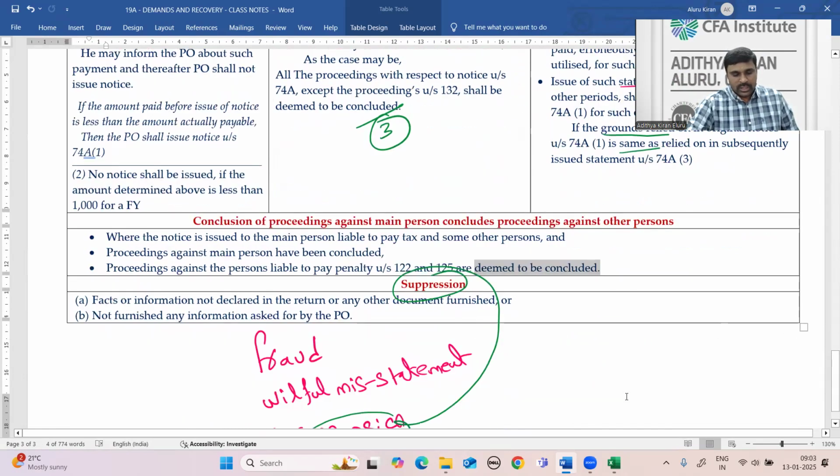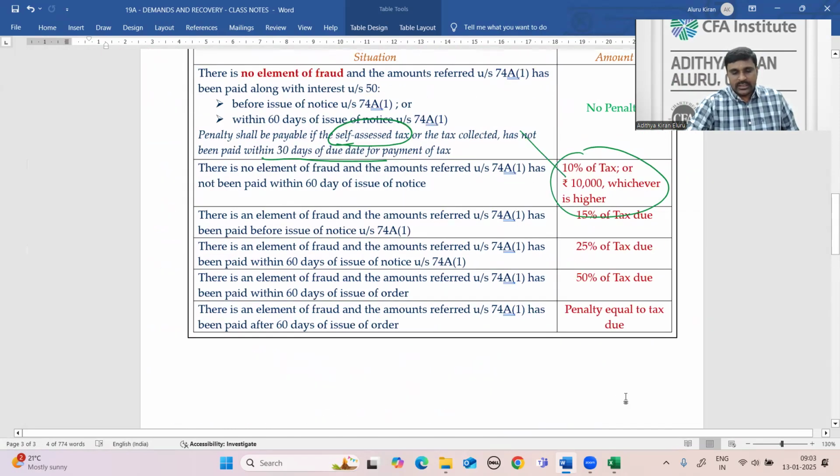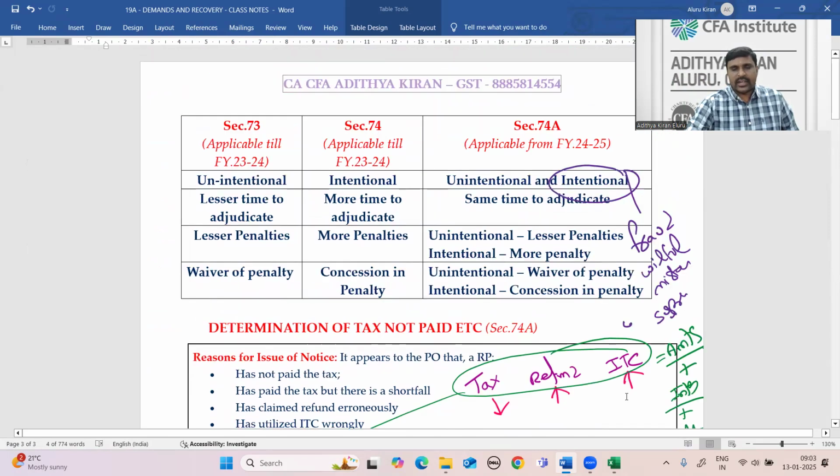Okay, so that's all about 74A, newly inserted in the CGST Act. Part of the problem is solved, part of the problem is still remaining. With an intention to get more revenue, you may get notices alleging intentional cases that you have to fight. No doubt, sir, I committed a mistake, but that is not intentional, it is an unintentional misstatement, that you have to fight out. Okay, thank you.